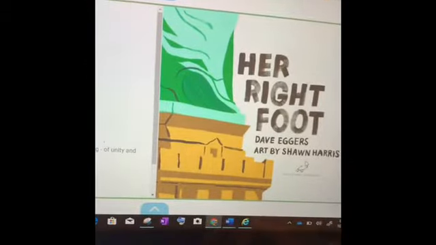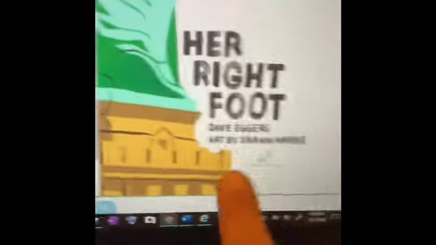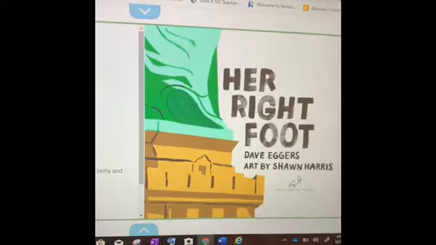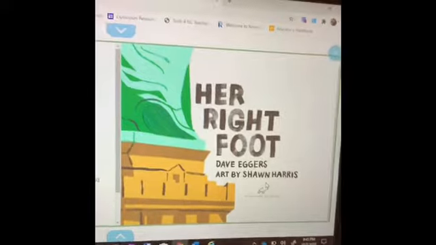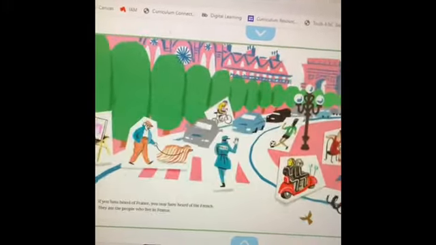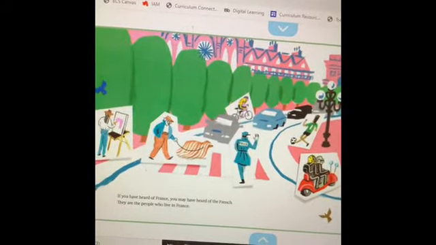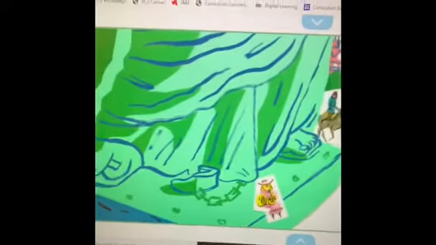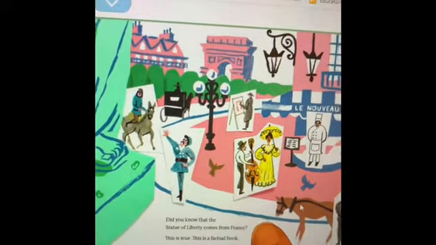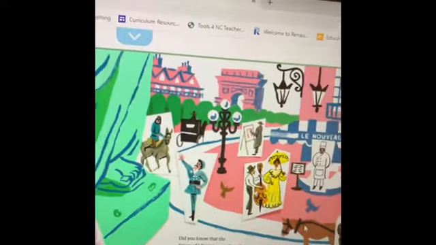Okay, now I'm going to show you some of the books that you might see in your Epic collection. One of the books that you might choose to read is a book called Her Right Foot. And you can see there's the picture of the Statue of Liberty. Let me show you exactly what I want you to do. As I flip through this book, it talks about France, and it says you may have heard of France. Then it says, did you know that the Statue of Liberty comes from France? Well, we already knew that, right?